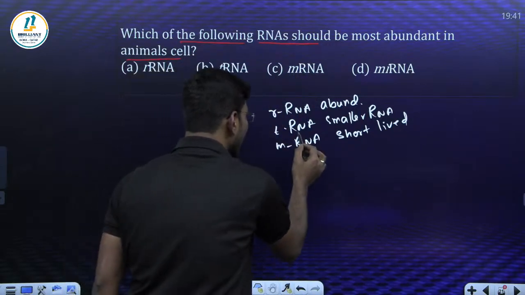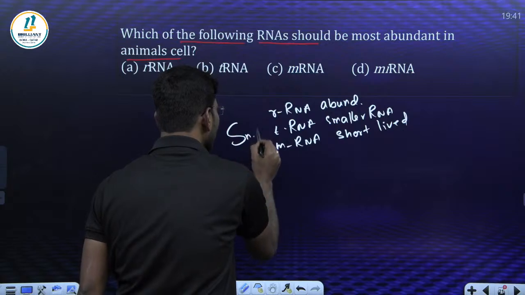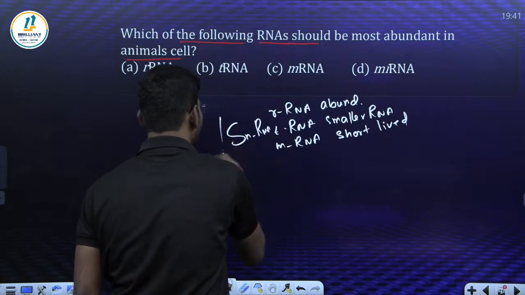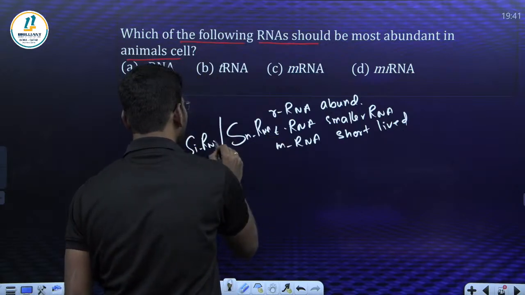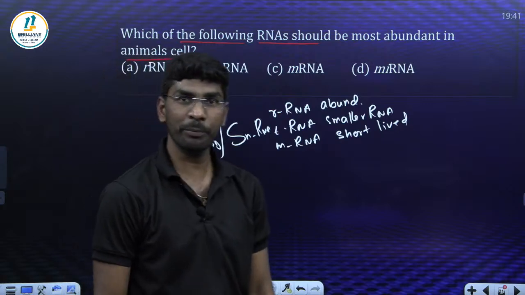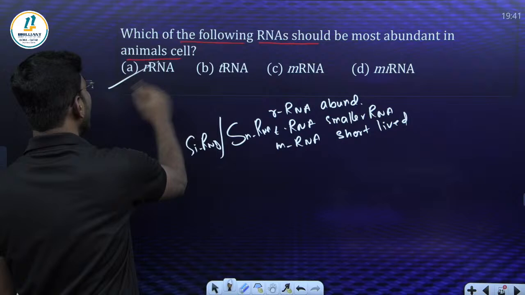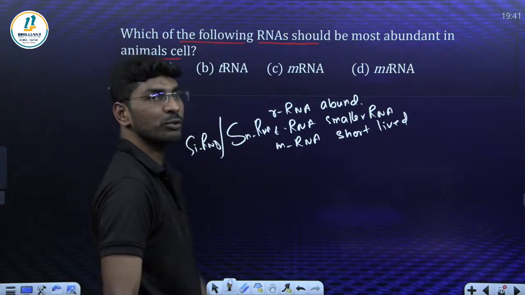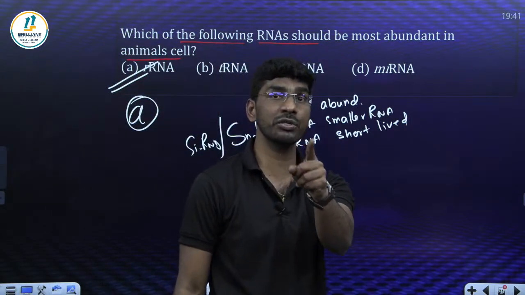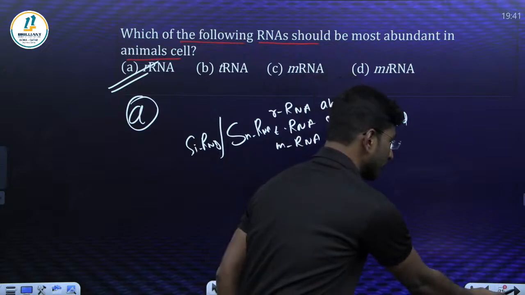This tRNA we can also call snRNA or siRNA. You got my point? Remember. So what is the abundant one here? Abundant RNA is what? rRNA, ribosomal RNA, essential for the synthesis of polypeptide in the large subunit.